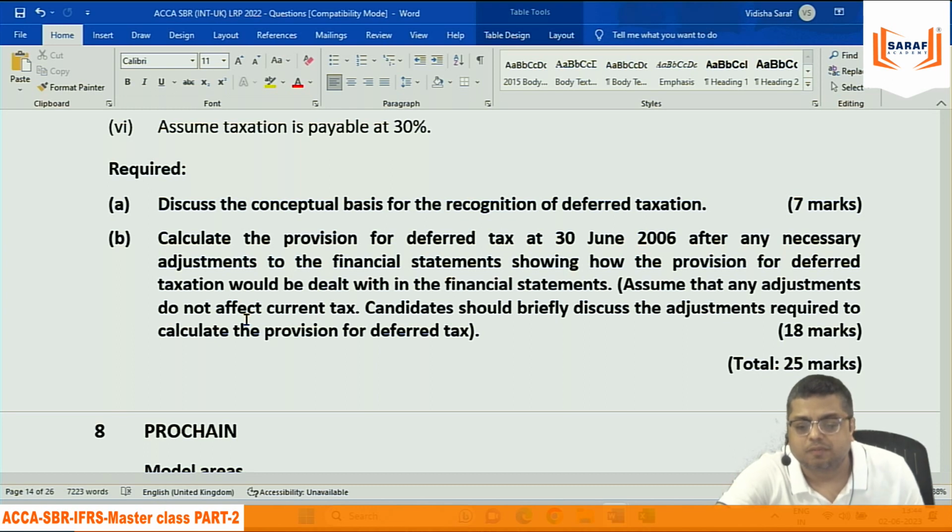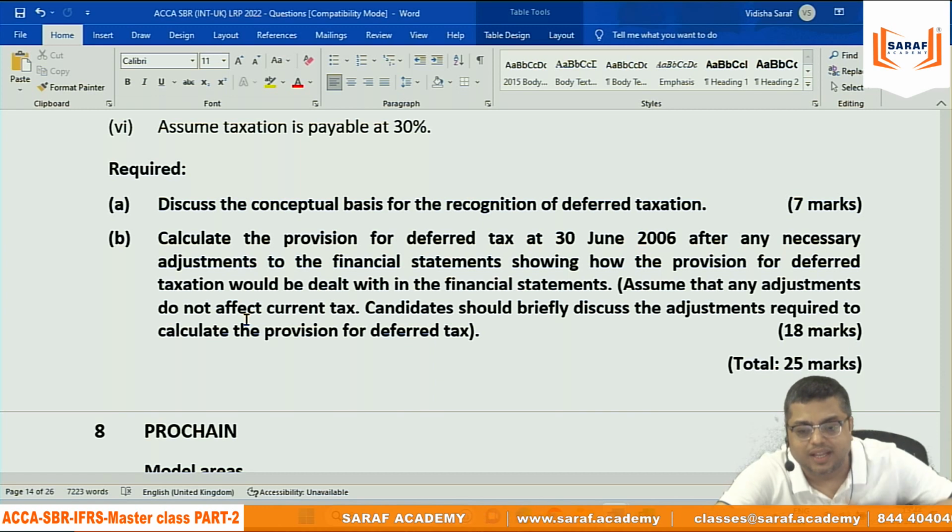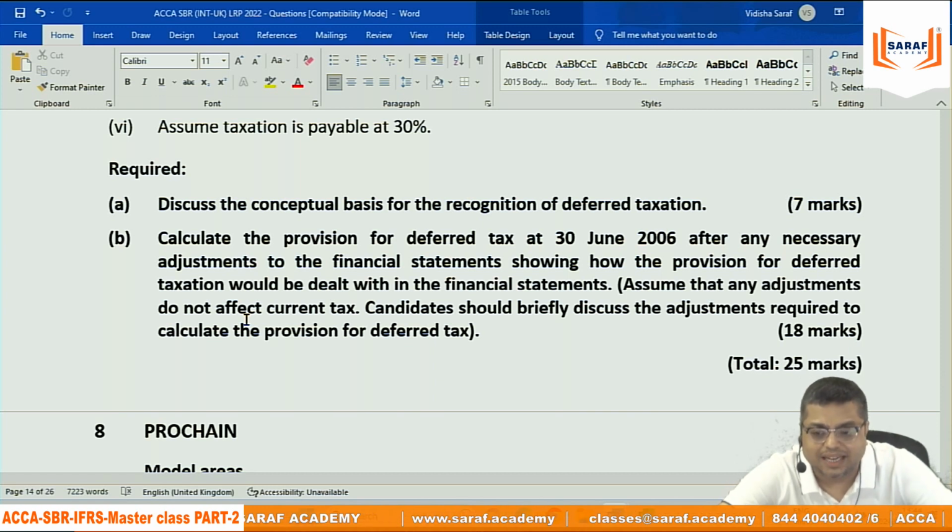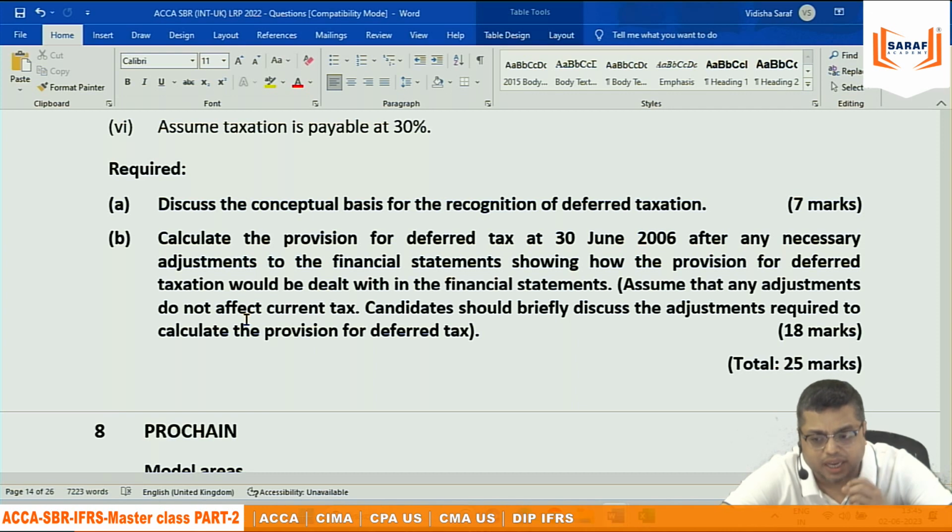Assuming that any adjustment do not affect current tax, they are only going to affect deferred tax. Candidates should briefly discuss the adjustment required; you need to briefly discuss why you are doing that. You need to show the calculations and the effect on the financial statement. There is no change in the current tax, and whatever treatment you are doing, you need to briefly explain that also.